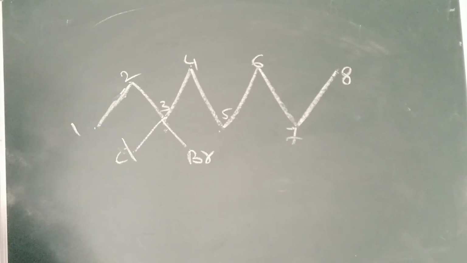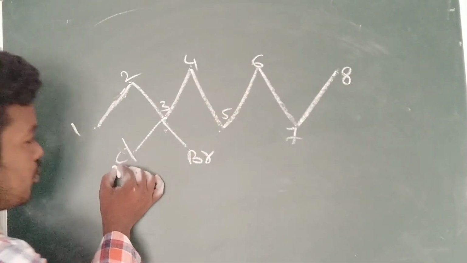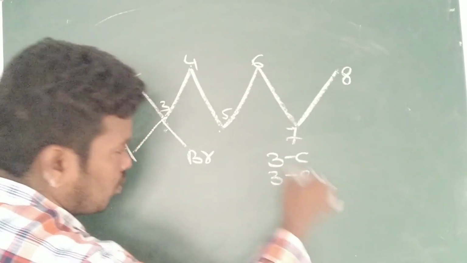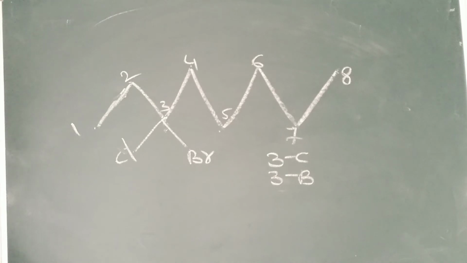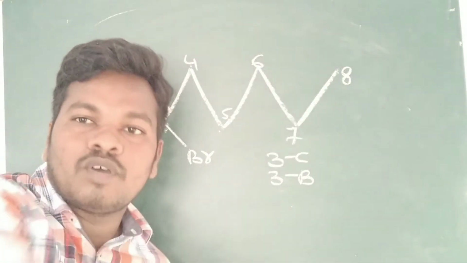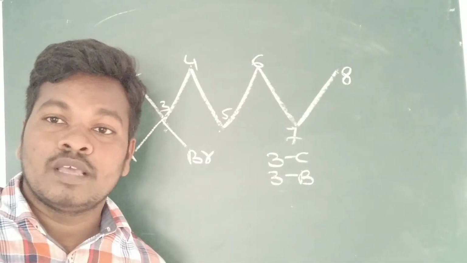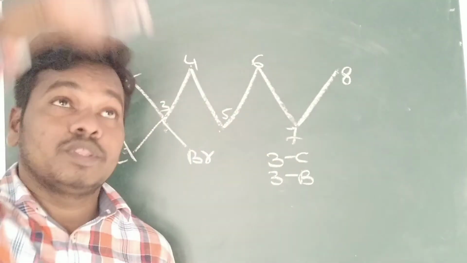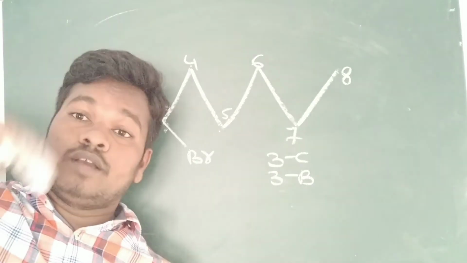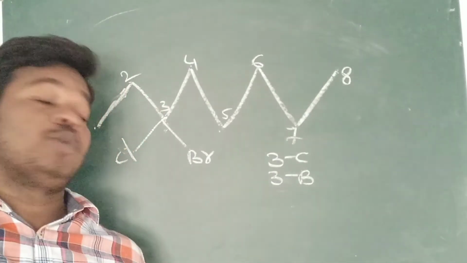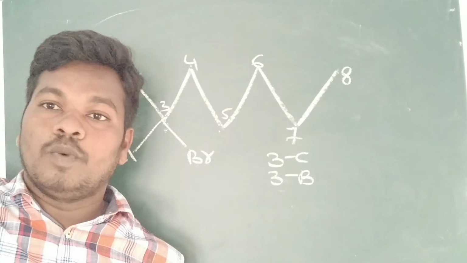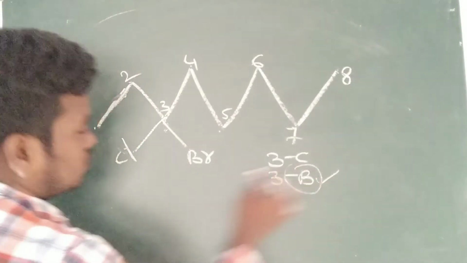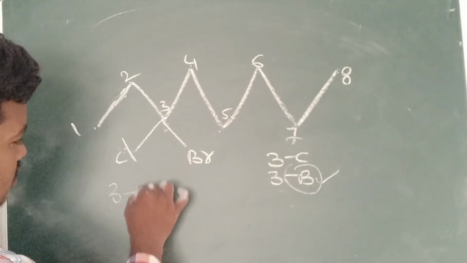So now how can you write this one? Third position chloro is presented, and third position bromo is presented. So will bromo come first, B, or will C come first in alphabetical order? B only will come. We should not go with the periodic table, like fluorine, chlorine, bromine. We should go with the alphabet only. So we can write third position bromo.